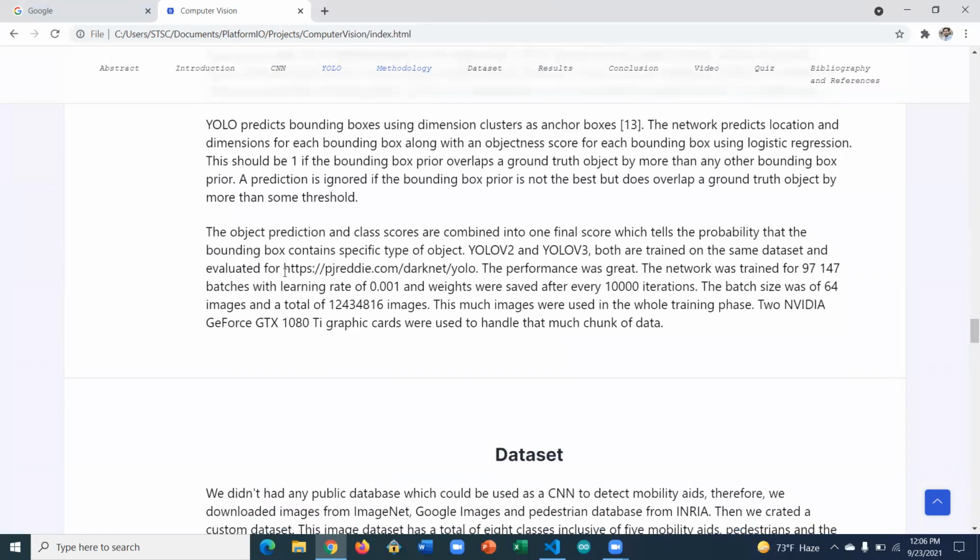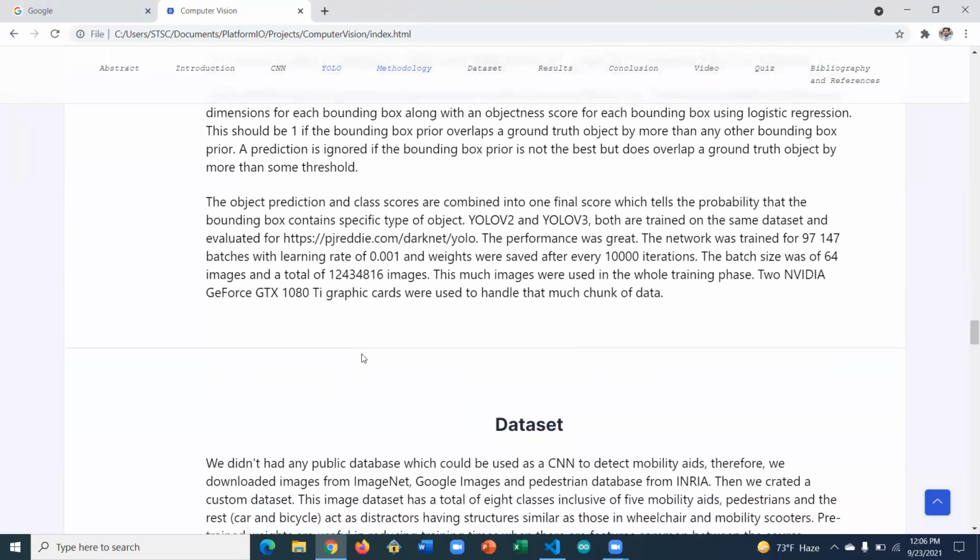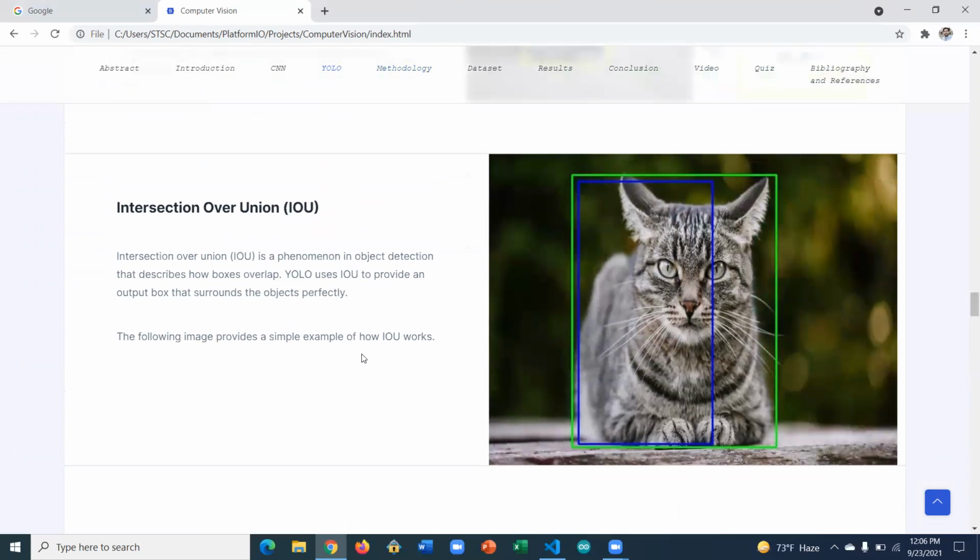And another part is that YOLO predicts the bounding box using dimension clusters, which makes it very easy to track what kind of object it is and where it is. That's another dimension YOLO detects. And the network predicts the location and dimension of each bounding box along with the object score for each bounding box using logistic regression. There should be one if the bounding box prior overlaps a ground truth object by more than other bounding boxes, like we have seen here. It is the intersection. So we keep the object which is covered by the bigger box.